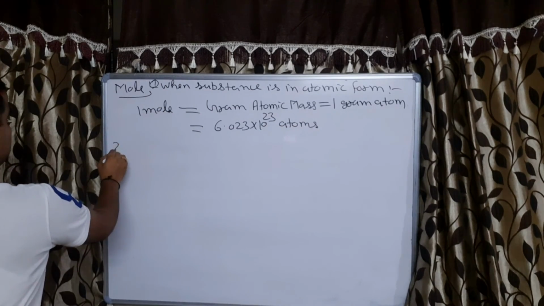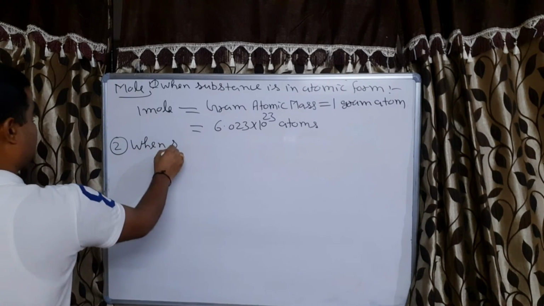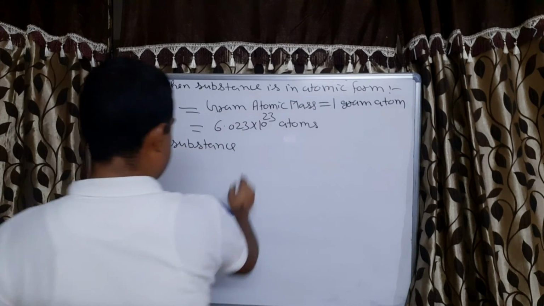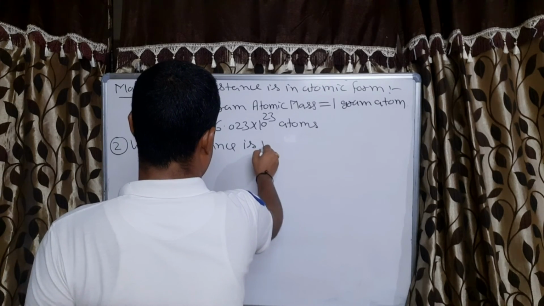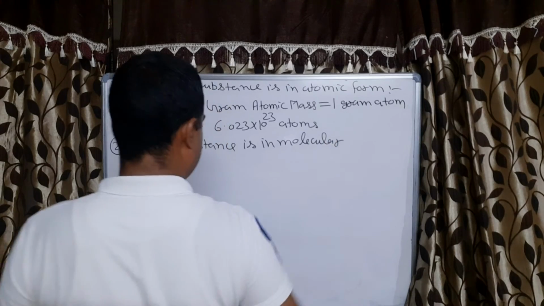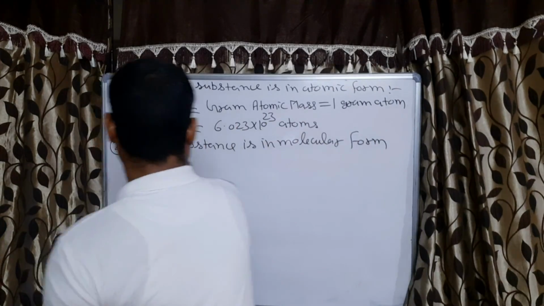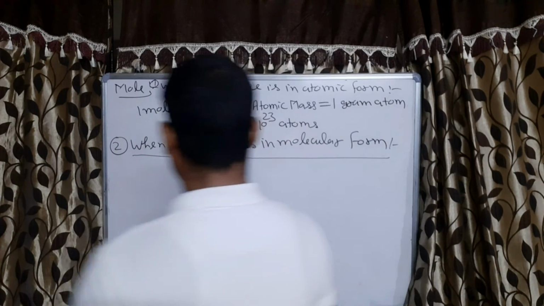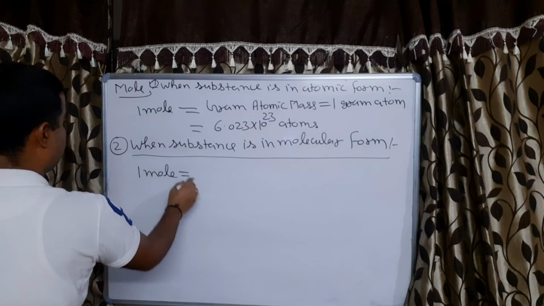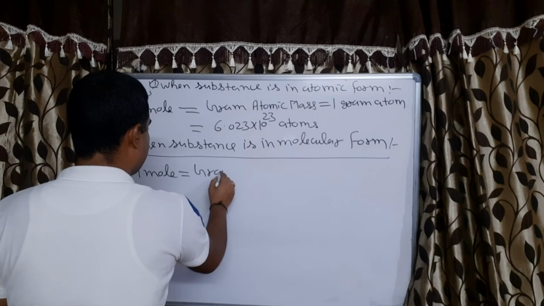Now come to the second case, when substance is in molecular form. Then 1 mole will be equal to, it is very simple, gram molecular mass.